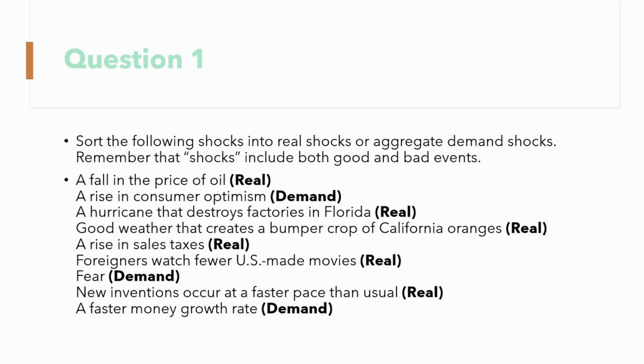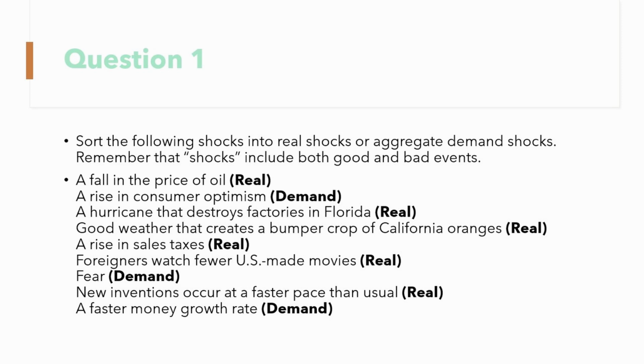So first one, a fall in the price of oil. That is a real shock. Supply is being shifted. Technically, the price of oil is being shifted, so the supply will also be shifted as well. So it's a real shock. A rise in consumer optimism. That is an aggregate demand shock. The demanders, the consumers' optimism, are changing.